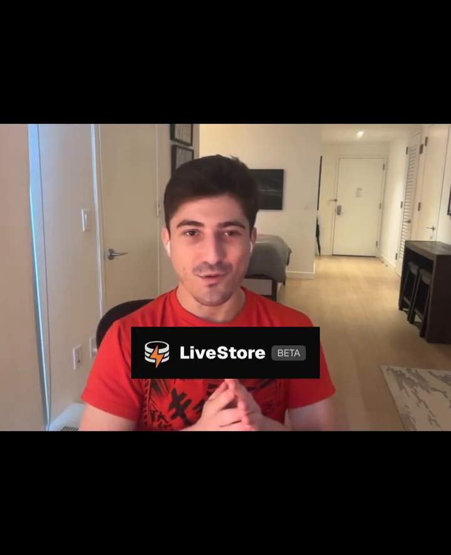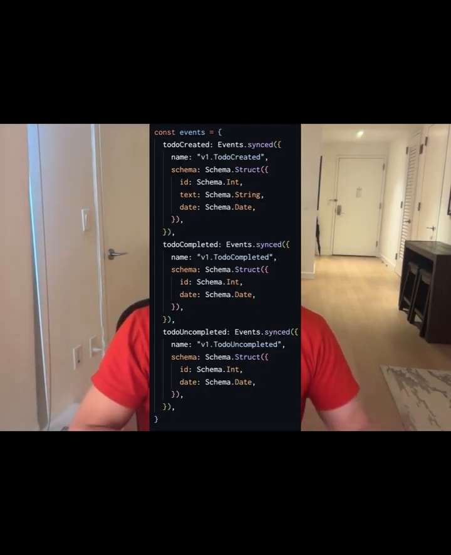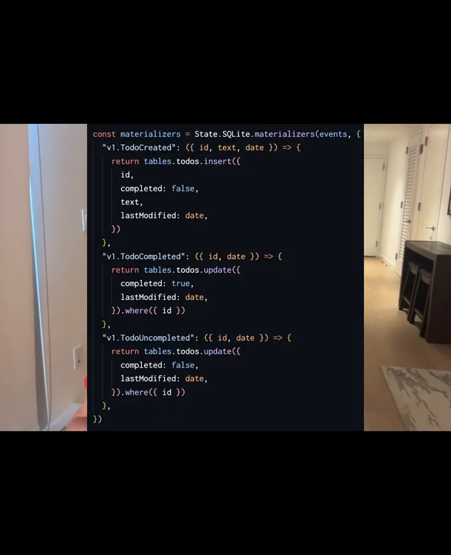Today, we're digging into LiveStore's beta. LiveStore is a TypeScript state management library that uses event sourcing. When using LiveStore, we start by defining events. Whenever we emit one of these events, it's passed to a corresponding handler called a materializer. Materializers are simple functions that perform mutations to our database.